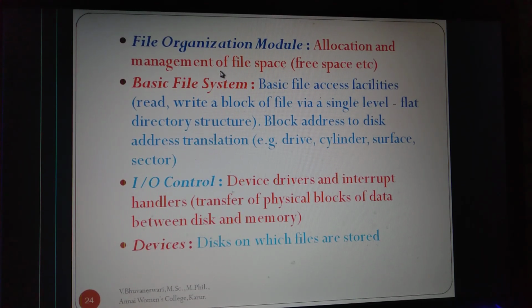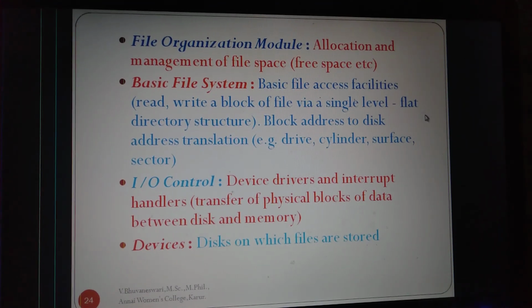Basic file system has access facilities, that is read, write or block of file, and single level or directory system. The block address to disk address translation is also in the basic file system. IO control has the device drivers and interrupt handlers. Devices are the disks on which files are stored. These were all discussed deeply in previous slides.